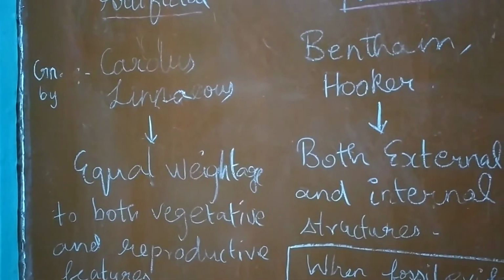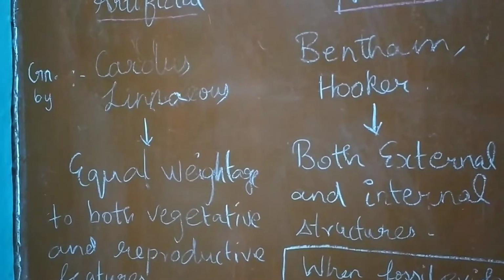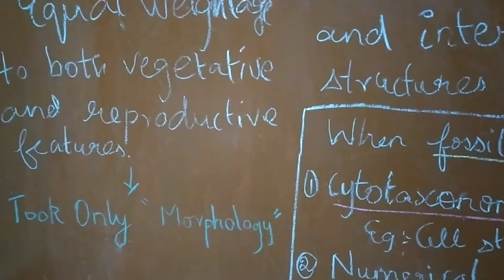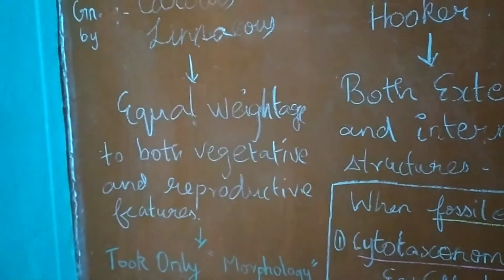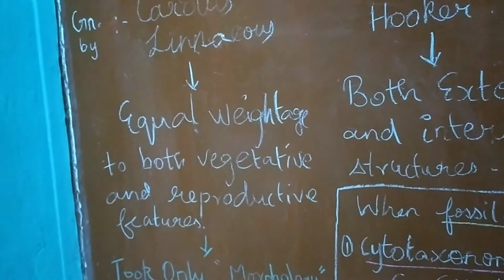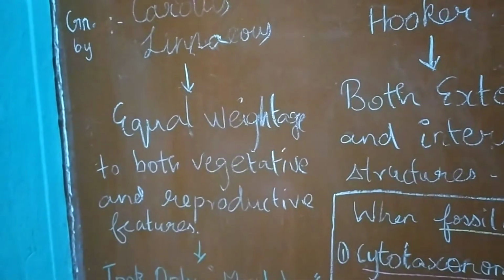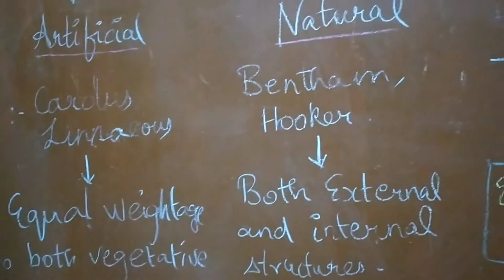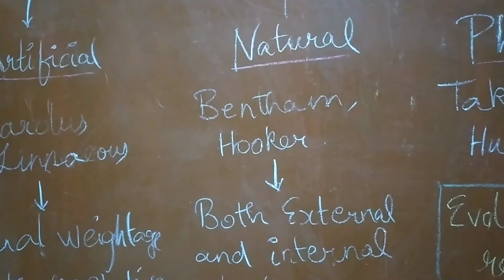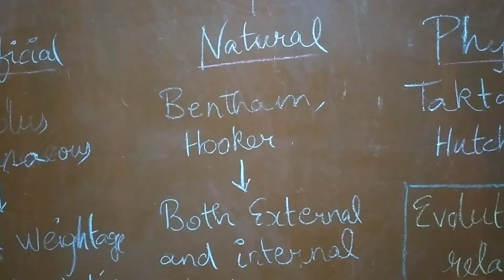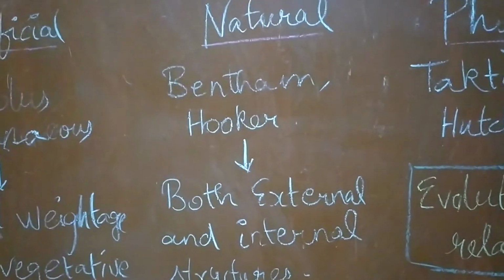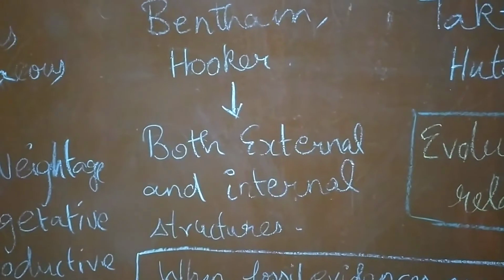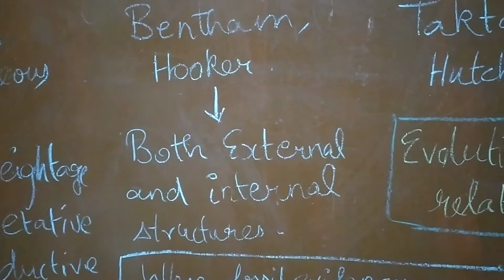So the problem with this artificial classification is that it was only using morphology as a tool for classification, which actually can separate closely related species by a very large distance. So the next system was the natural system of classification, which was proposed by Bentham and Hooker. They took both external and internal structural considerations to classify the living organisms.